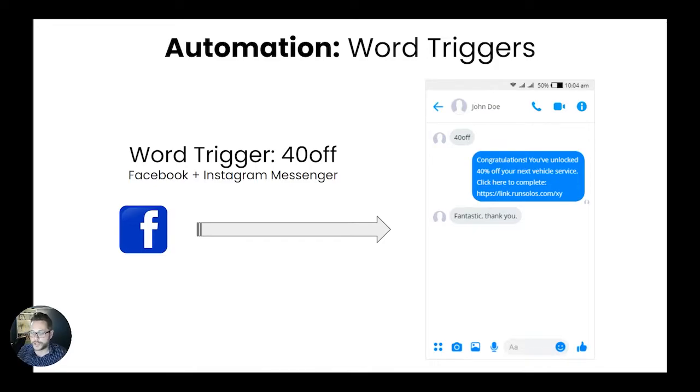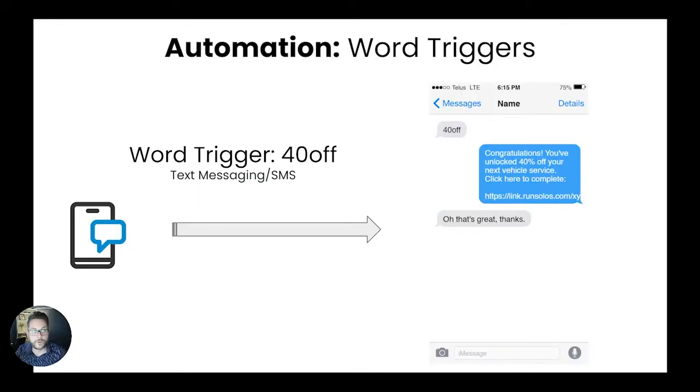And then you can see there's generally going to be a little bit of follow-up, which is nice, so you can continue the conversation further. On the other hand, we're also going to apply this through text message as well. It's going to be the same message, it's going to come through their preferred channel of communication. And on this one, this is going to be text message. So with that being said, let's jump into the workflow.